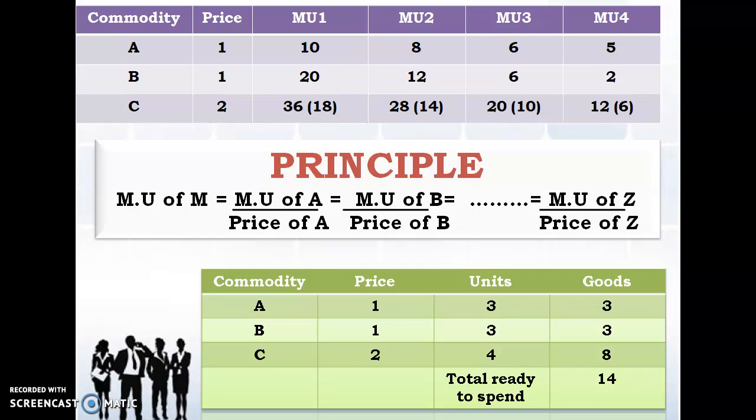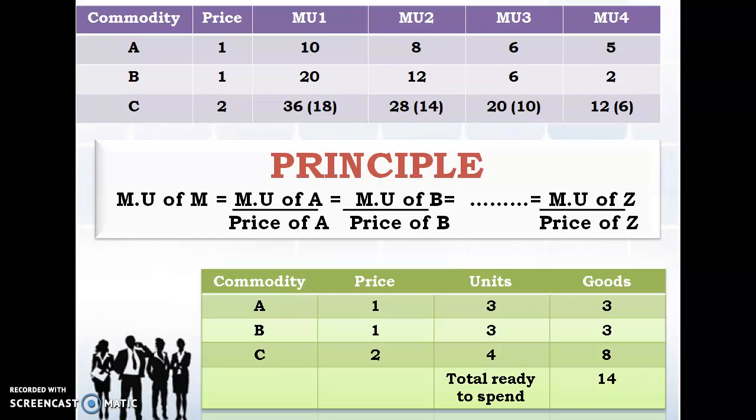Now what does it state? It states that they all have to be equal. So if you see the case where they are equal, you have 10, 20, 36, 8, 12, 28, 6, 6, 20, 5 to 12. The common one you have is 6, 6, 6. Now how is he going to divide his income?